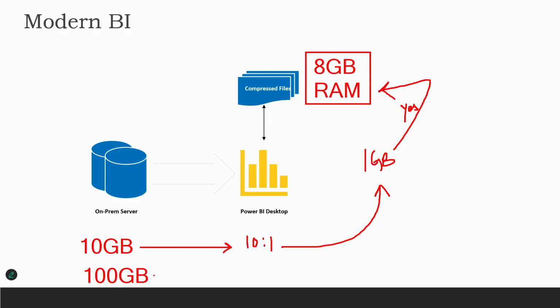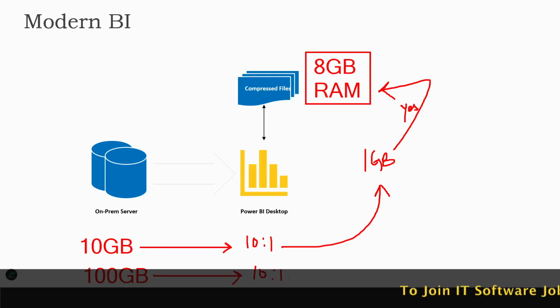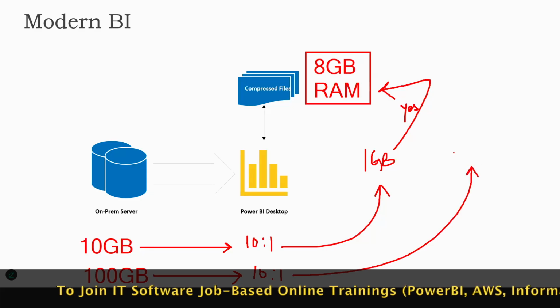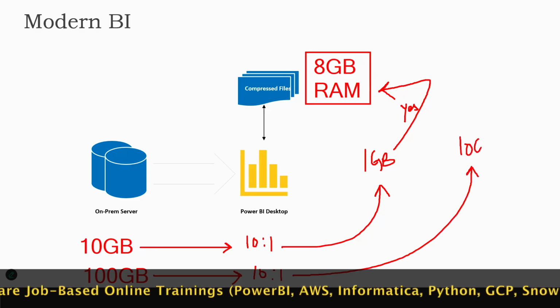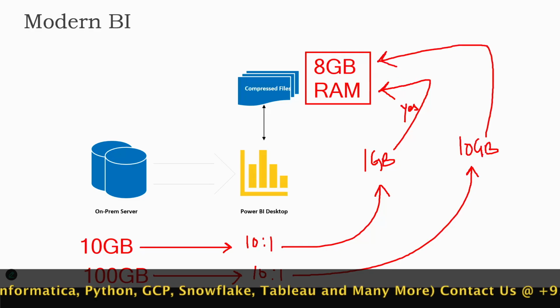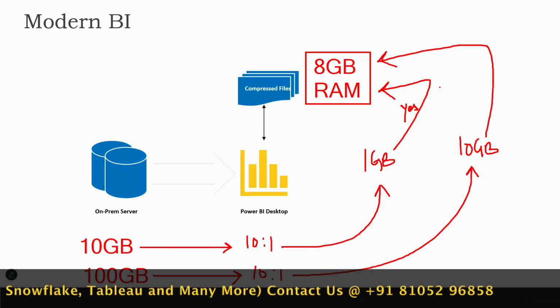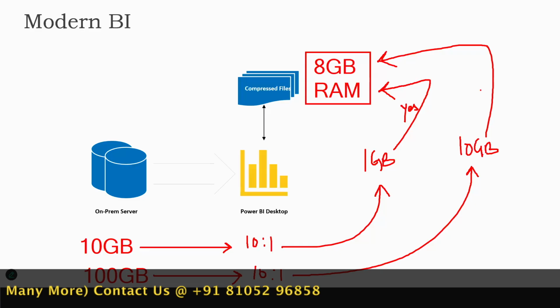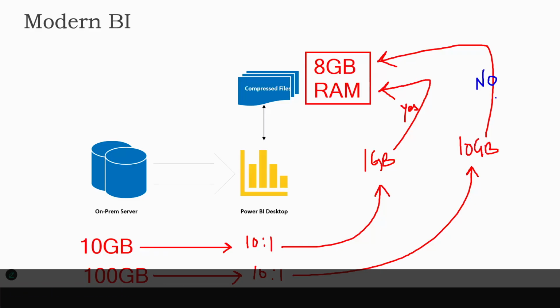Now let's understand, if you're taking this 100 GB of information and it's the same assumed compression ratio, what happens? 10 is to 1 ratio. So this comes out to be 10 GB of RAM. Now, can you store 10 GB of information in 8 GB RAM? Yes or no? The answer is a big no. Are you getting my point? Yes. So what is the advantage here?